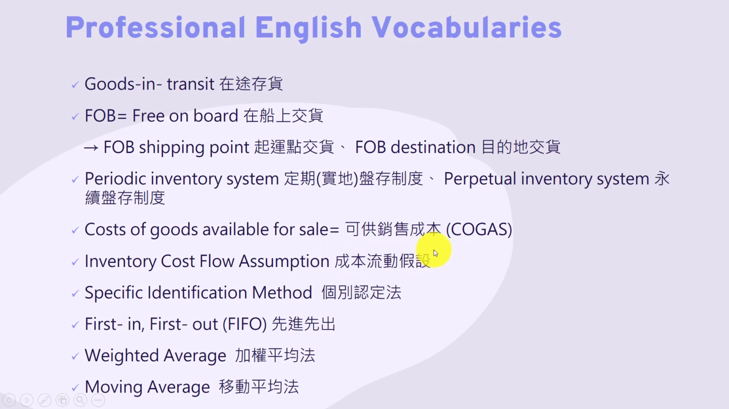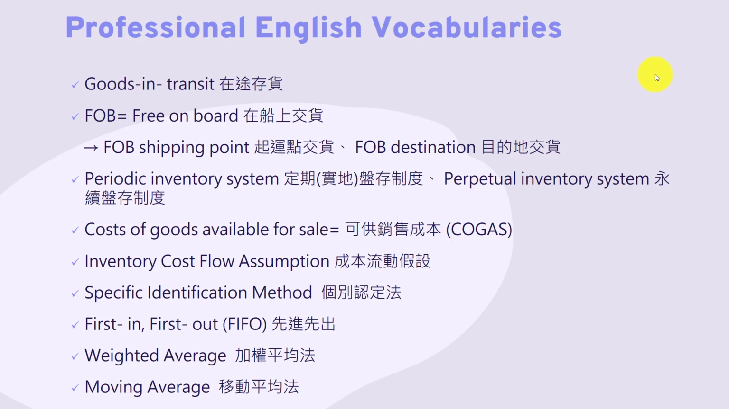Then we will have 4 assumptions, which are specific identification method, 个别认定法. First in, first out, nickname FIFO, 先进先出. And 2 average methods, which are weighted average and moving average, 加权平均法以及移动平均法.